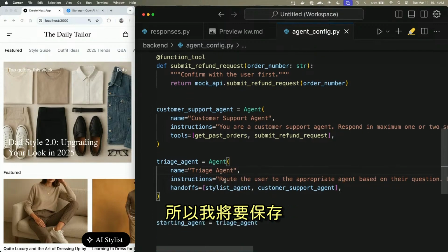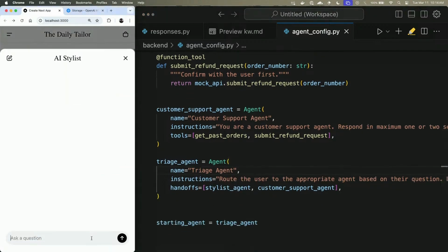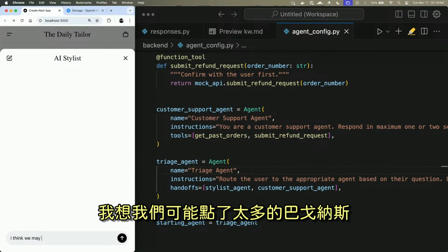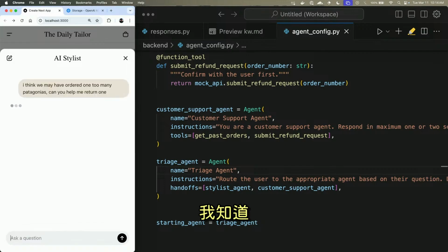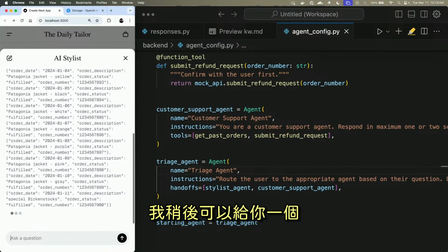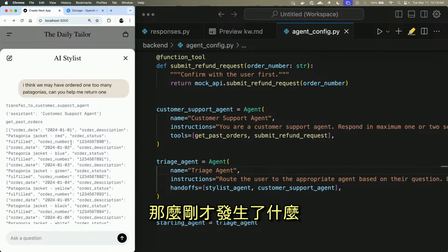So I'm going to save and do, I think we may have ordered one too many Patagonias. Can you help me return? I don't understand. I know, I'm so sorry. I can get you one later. So what just happened here is, remember we're starting with the triage agent, it started off by transferring to the customer support agent.